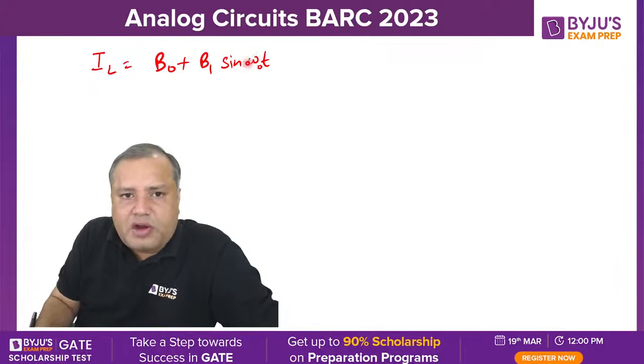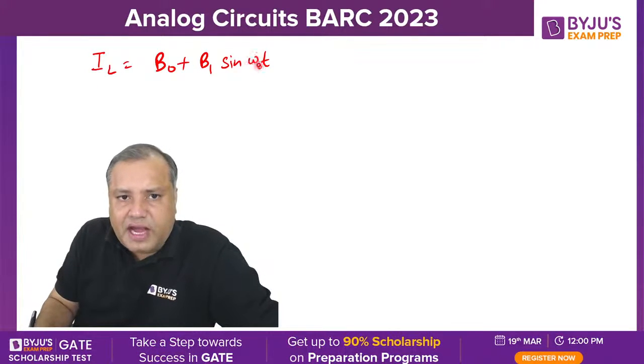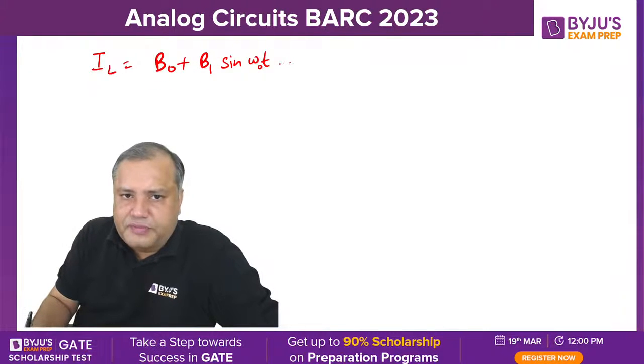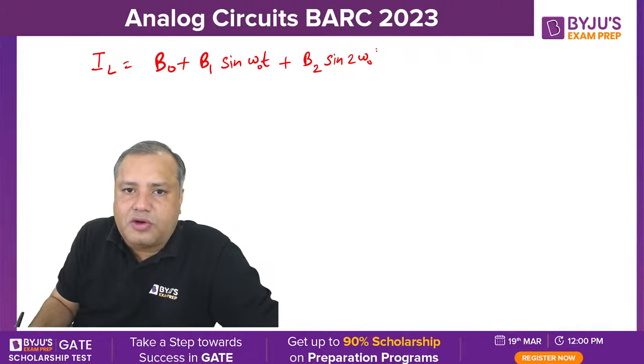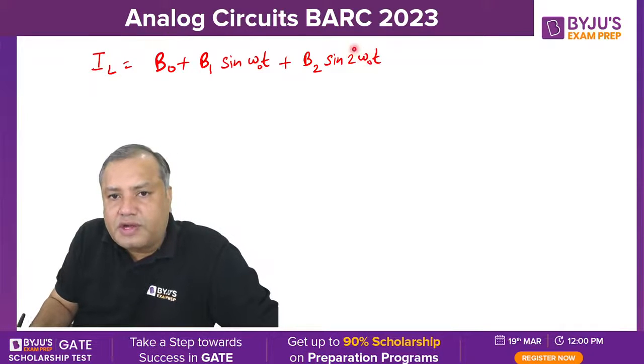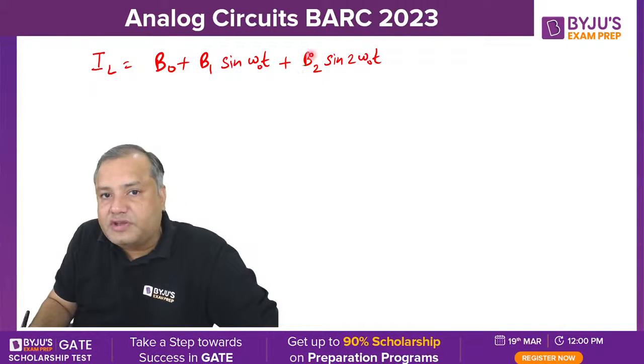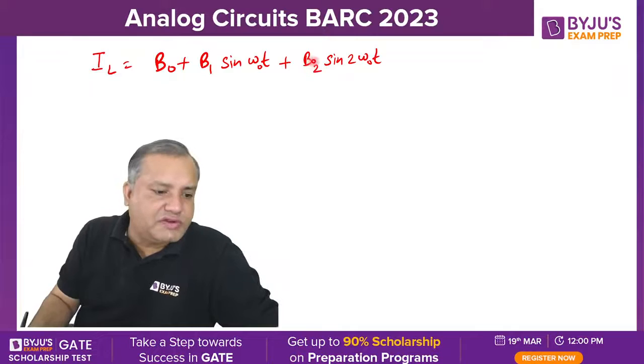This omega naught is the fundamental frequency, and the coefficient of this fundamental frequency component is B1. So this is the fundamental component, and this is the DC component. Then we have V2 sin 2 omega naught t. So 2 omega naught t is the second harmonic. The coefficient of the second harmonic is B2. So this is actually the second harmonic.